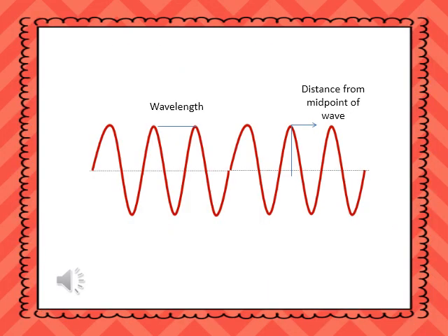Now in this picture, you have crest, you have trough, you have distance from midpoint of a wave, you have wavelength, you have midpoint, everything. Now look at the wavelength, that is the distance between one crest to another crest, is very small. But the distance from the midpoint of the wave is more. And the waves are very close to each other. When the waves are very close to each other, the wavelength will be less and the distance from the midpoint of the wave will be more. It means the wave carries more energy.